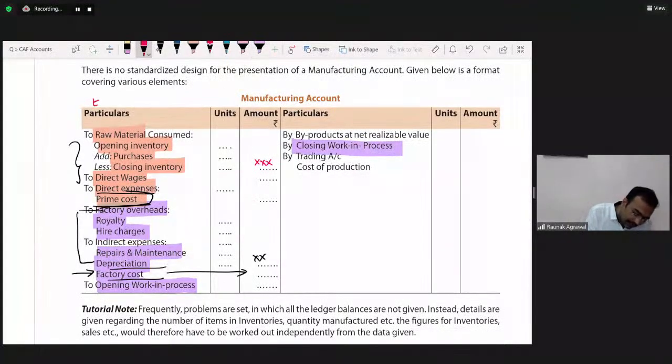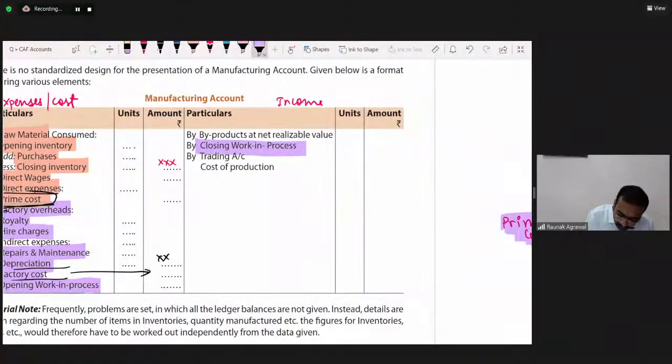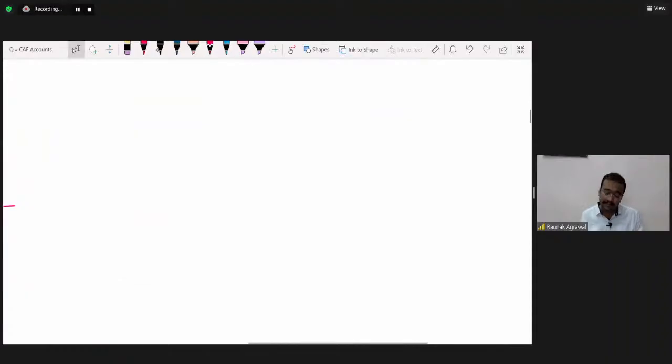So what are we debiting? We are debiting the expenses. We are debiting the cost. And what are we crediting? We are crediting the income and closing stock. Okay. Now, what is this? Byproducts at net realizable value.